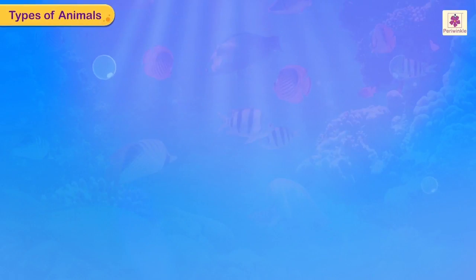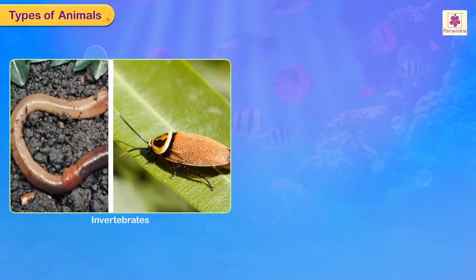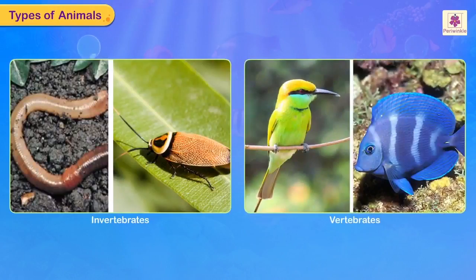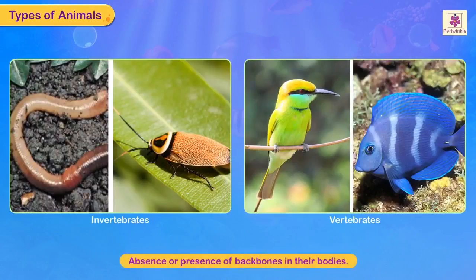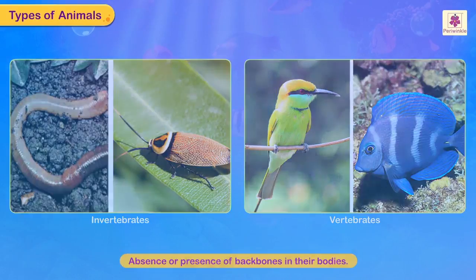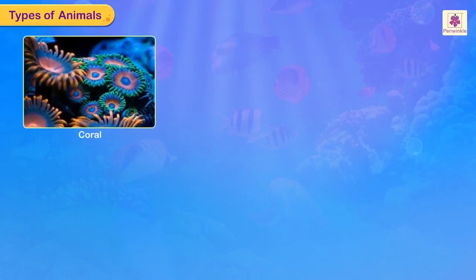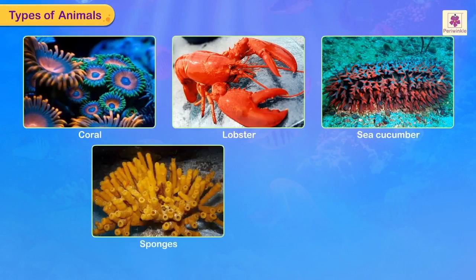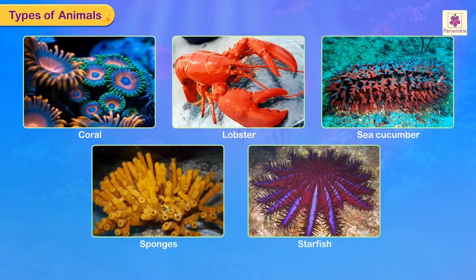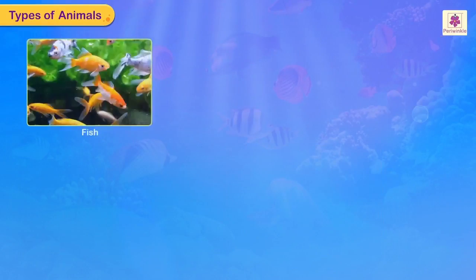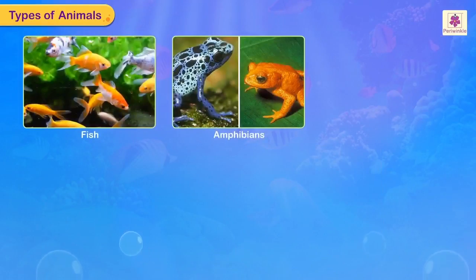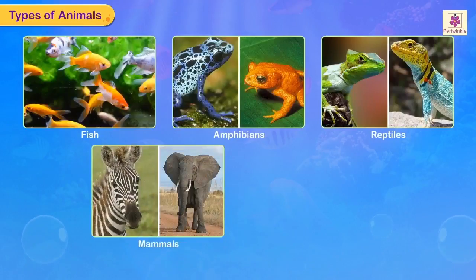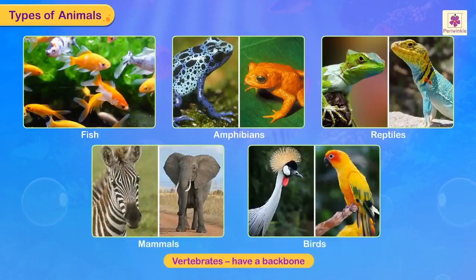Types of animals. Animals are invertebrates or vertebrates depending on the absence or presence of backbone in their bodies. Animals like coral, lobsters, sea cucumber, sponges, and starfish are classified as invertebrates as they do not have a backbone. Fish, amphibians, reptiles, mammals, and birds are grouped under vertebrates as they have a backbone in their bodies.